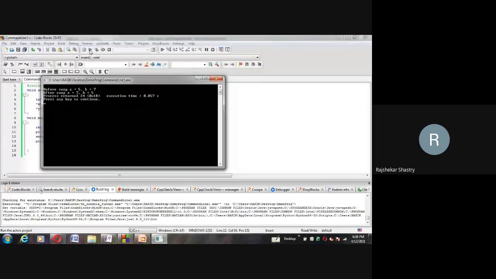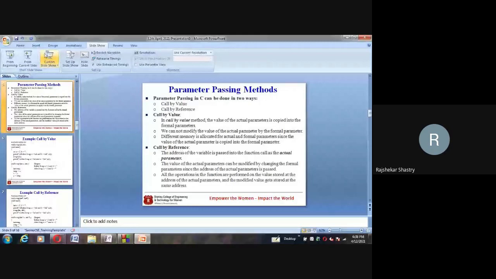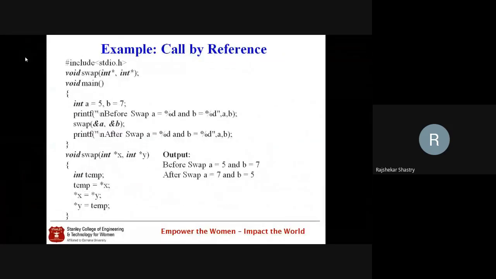Here you observe that before swap A is 5, B is 7. After swap A is 7 and B is 5. That's what we were expecting: A should contain the value of B and B should have the value of A. Yes, sir, the two values have been swapped. That is the power of call by reference. Actually we had to wind this up in the last class itself, but we took time in explaining the pointers. So this is the concept here.